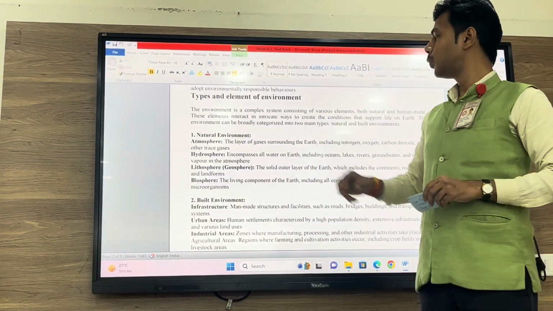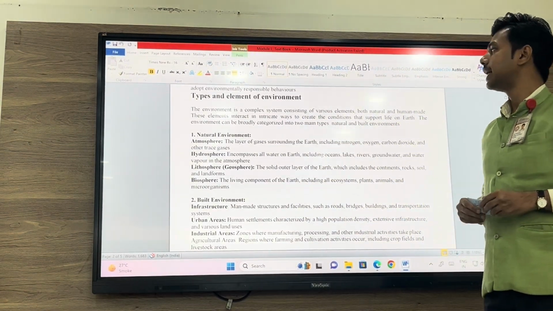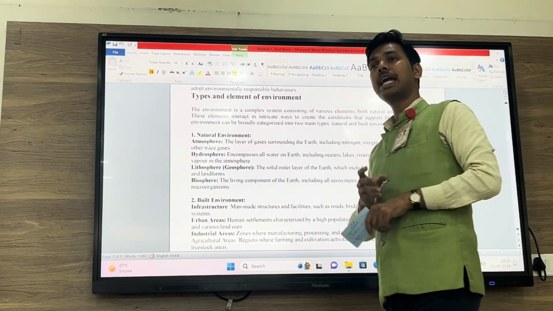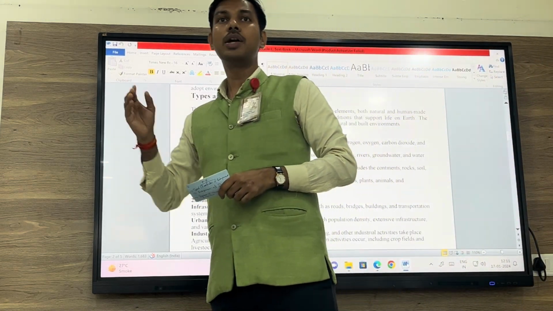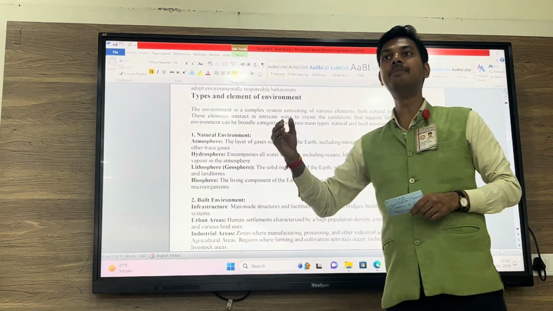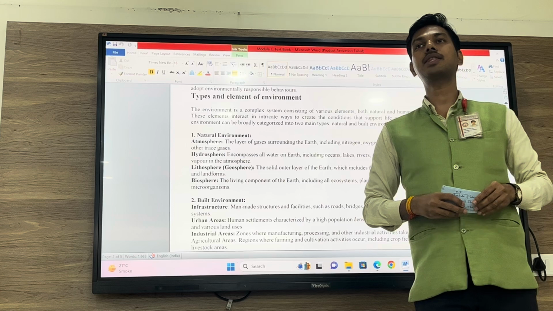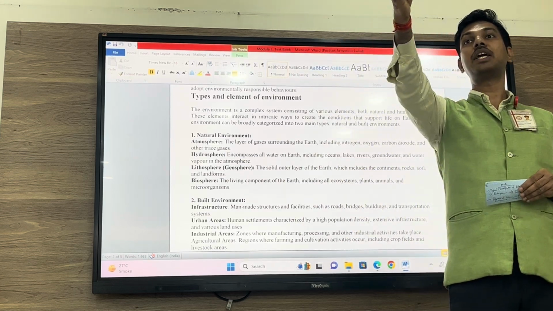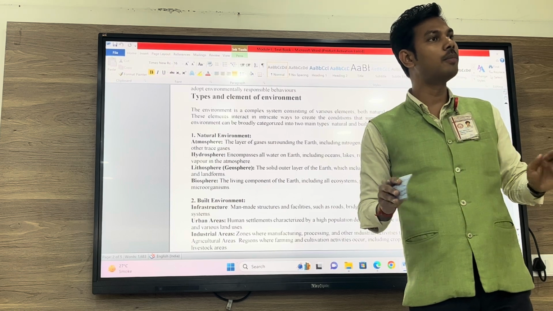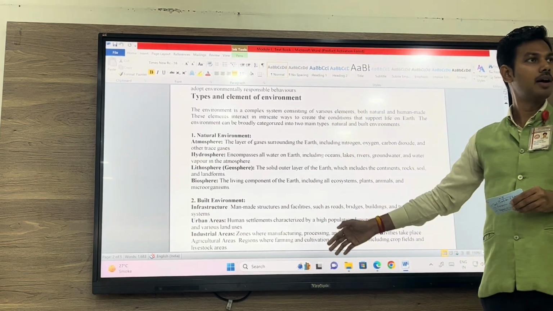Let's continue with the next topic, which is types and elements of environment. Now, the same question can be twisted in various forms. What are the various components of environment? What are the various elements of environment? What are the various types of environment? What are the various parts of environment? The question can be twisted in any form, but it will have the same answer.